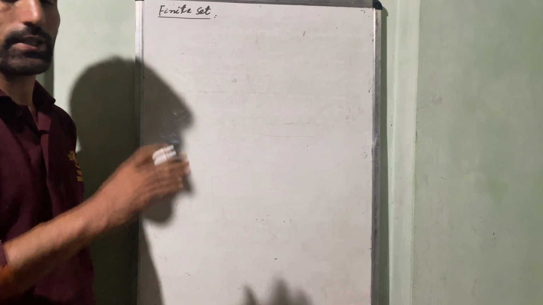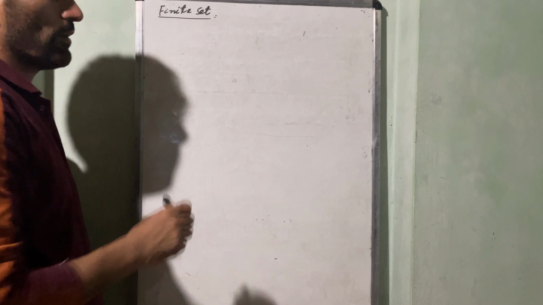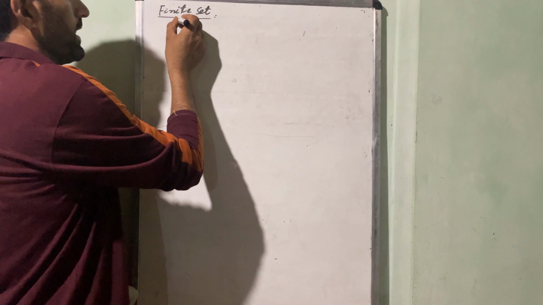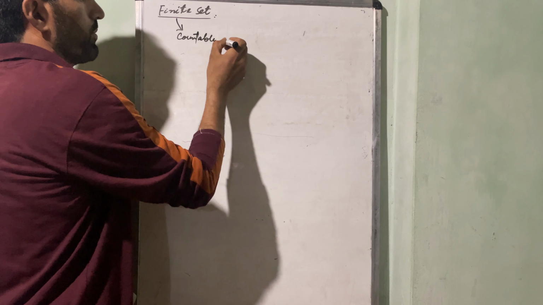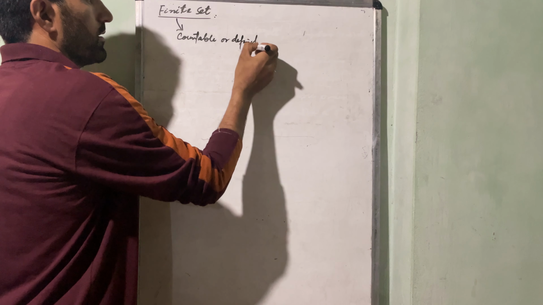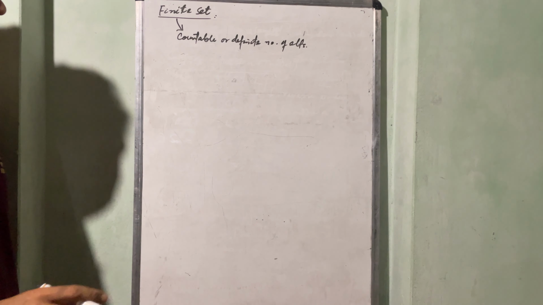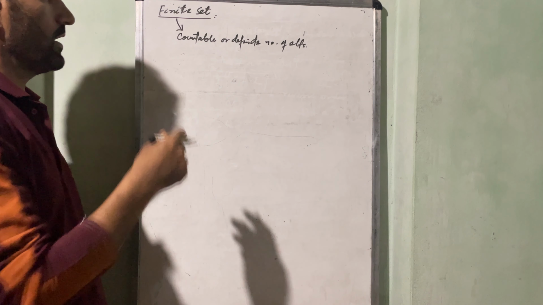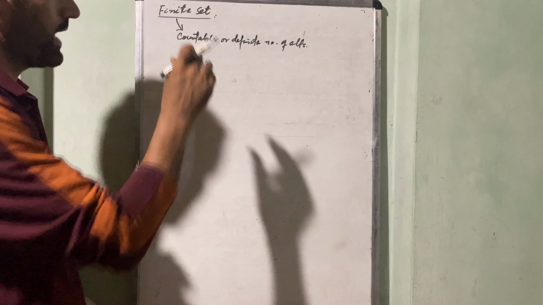Today in this lecture we are going to discuss finite set, the foremost topic of class 11th of set theory. As the name indicates, finite means which contains countable or definite number of elements. A finite set can be defined as a set which contains a finite number of elements, which contains a countable number of elements, in which the first element and the last element is given. So that is known as a finite set.